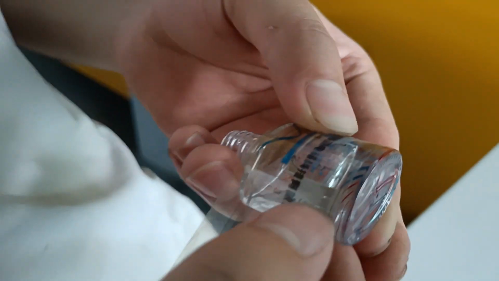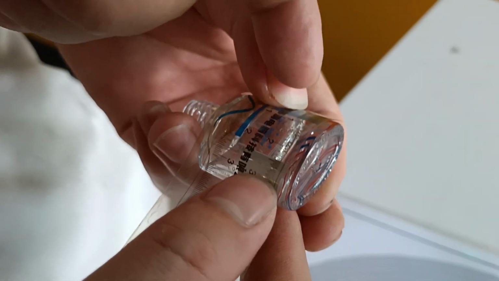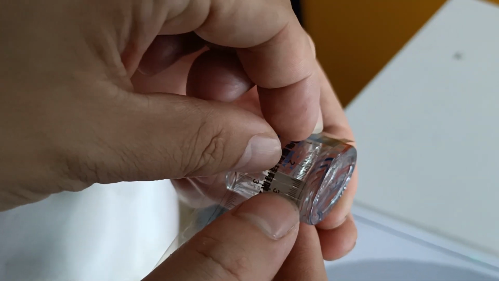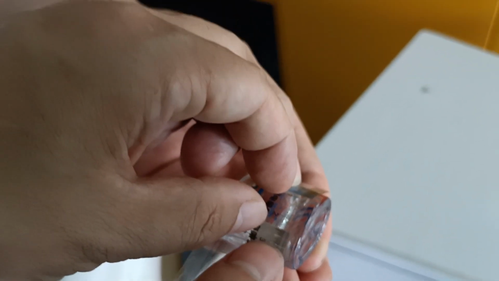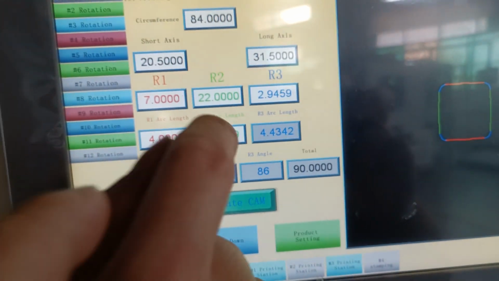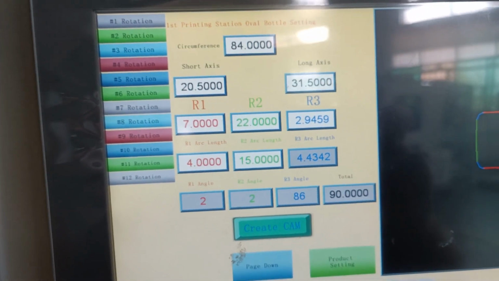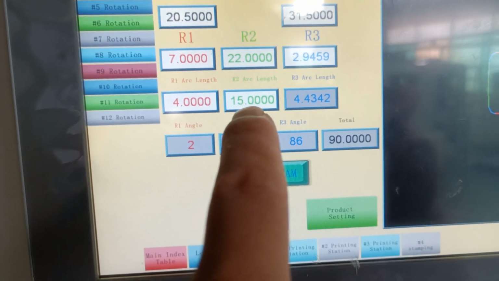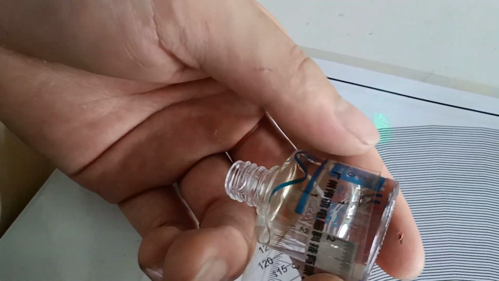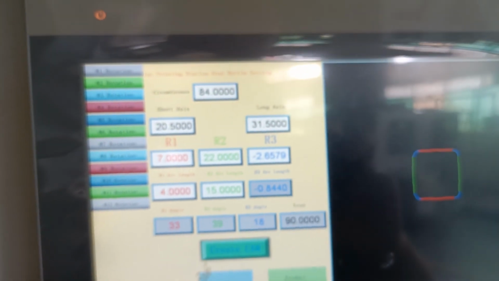Then R2 arc length from here to here, it's 3. Put 1.5 here. It is 30, then 15. Okay, that's fine. Then press create can.